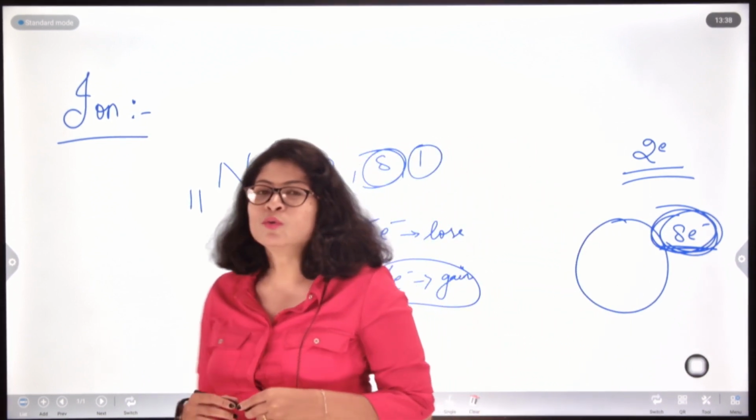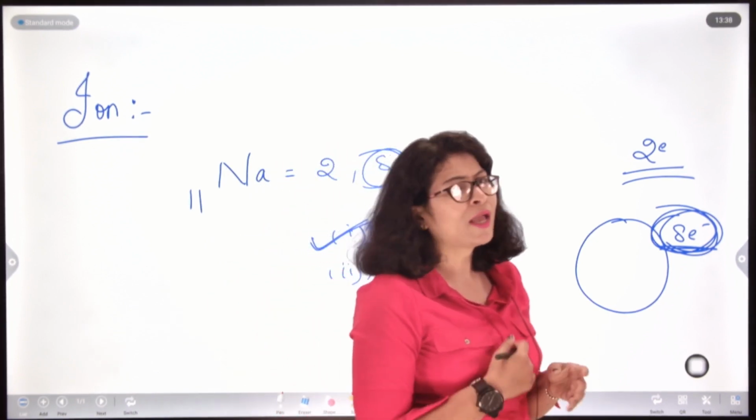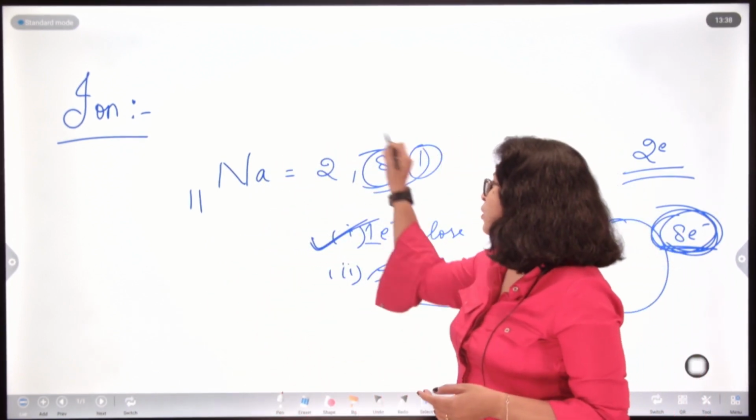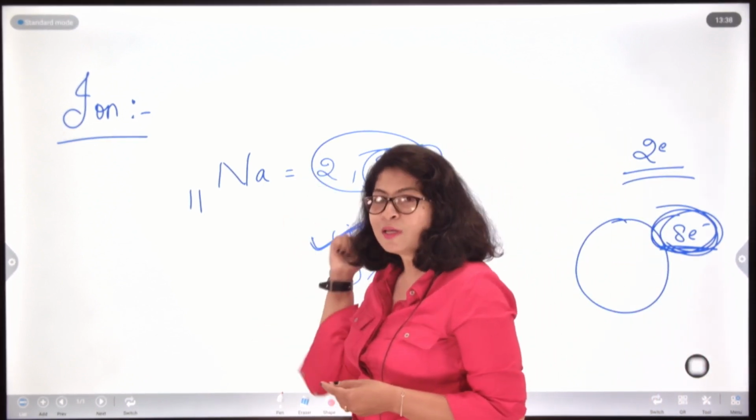So, what will sodium do? It says, it is fine, I cannot collect 7 electrons, let me just donate my 1 electron, any which way I am gaining my stable electronic configuration, right. In that case, sodium chooses to lose this 1 electron.